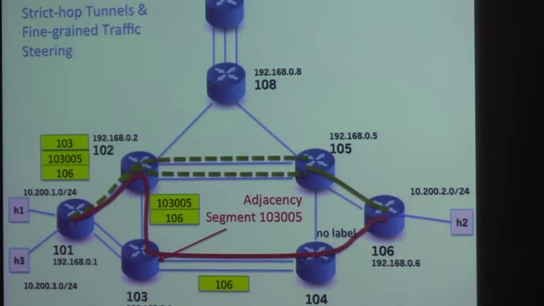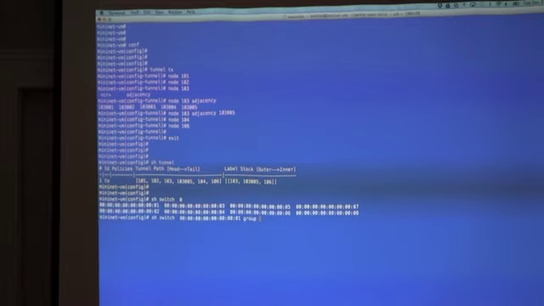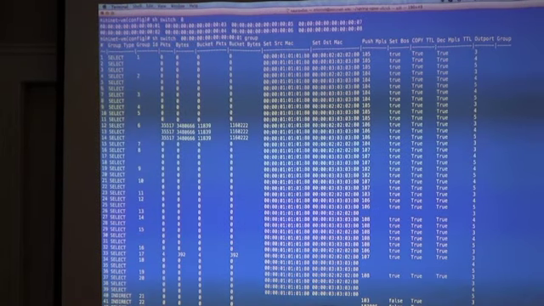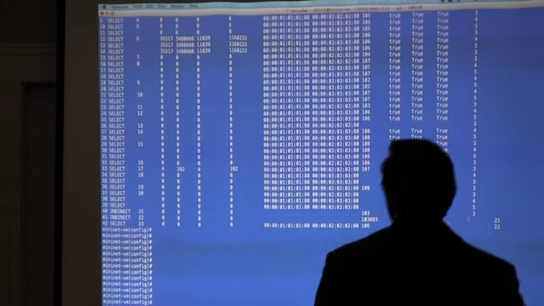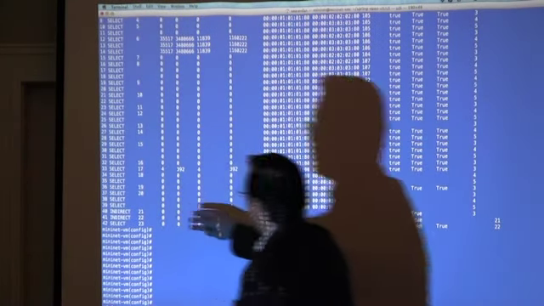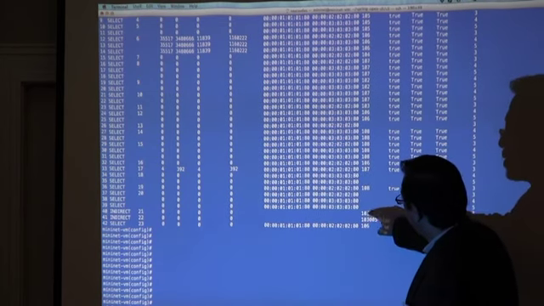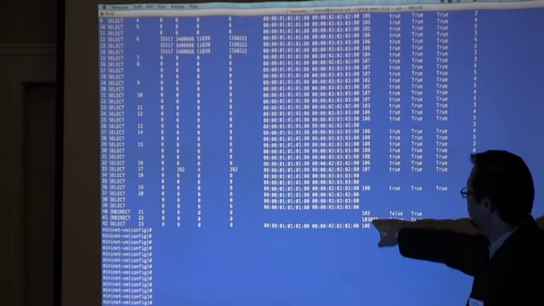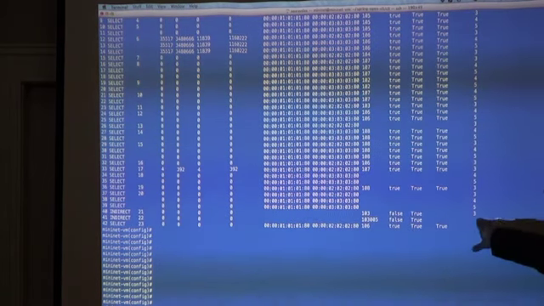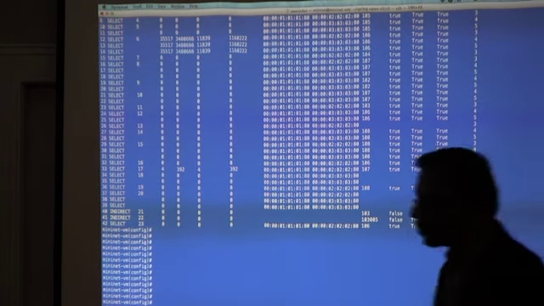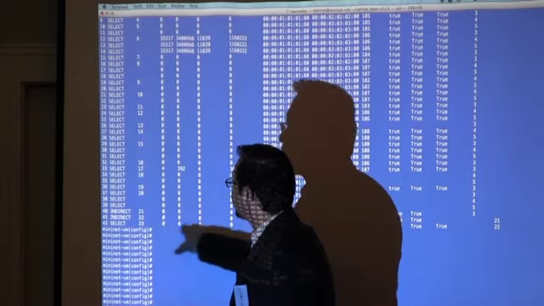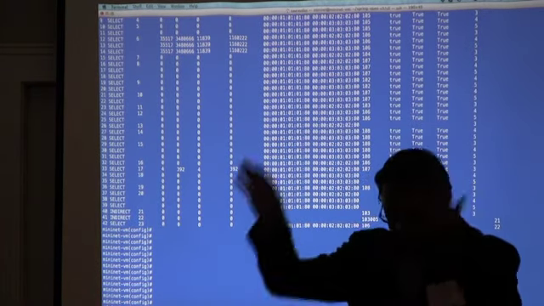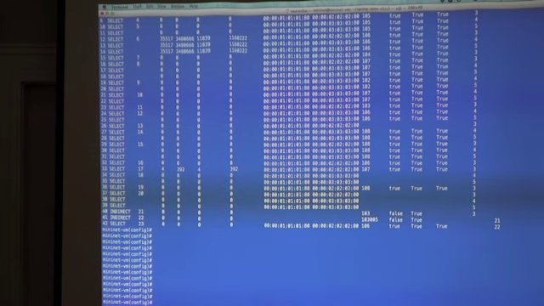If I go in and look at this switch where this tunnel is applied, and I look at its group table, because it is an ECMP group, you can see down here that the process of creating that tunnel created these three ECMP groups where the labels are pushed. This is a group chain where the labels are pushed exactly as you expect. 103, 103005, and 106, right? And finally you'll go out of the port that is pointing towards 102. But notice, there's still no packets on this. The packets are still going along the original ECMP path that sprays it out.